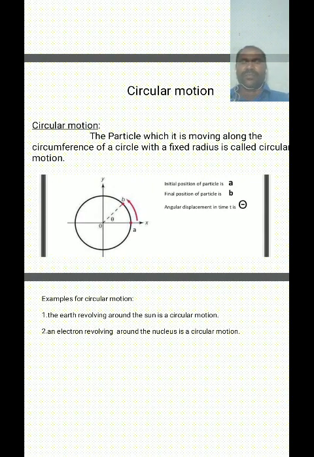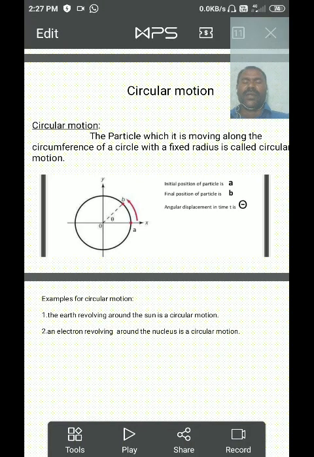An example of circular motion is the earth revolving around the sun, because the earth moves along the circumference of a circle around the sun, and the radius remains constant.